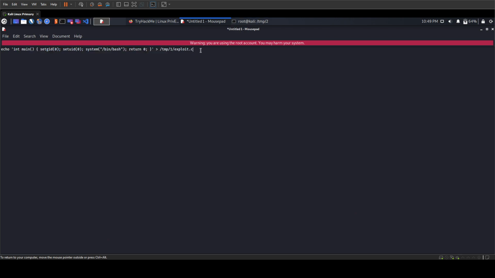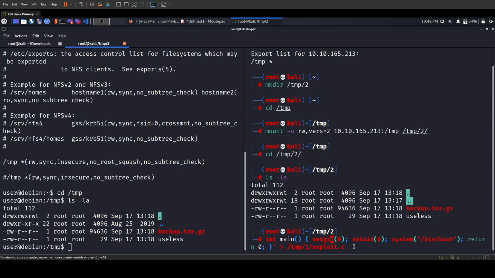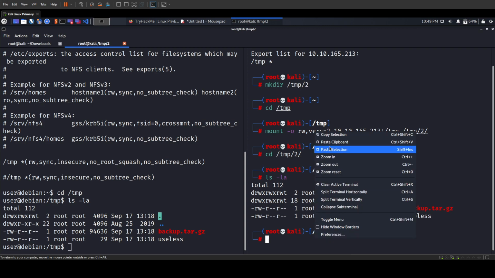Let me just copy that again. After that, I'll explain it to you. This is a simple C program. You can say a malicious C program that is going to perform some malicious activity.